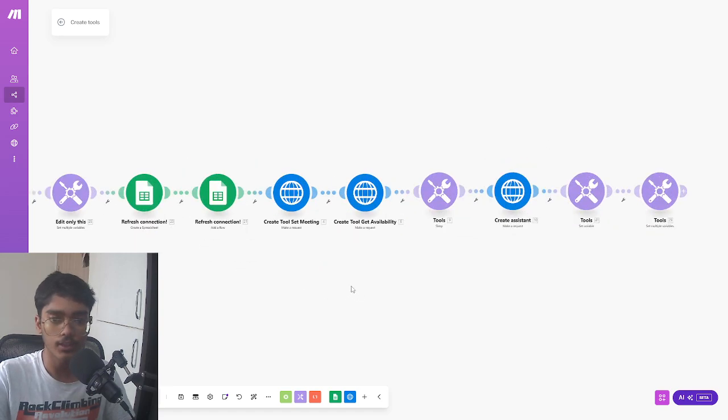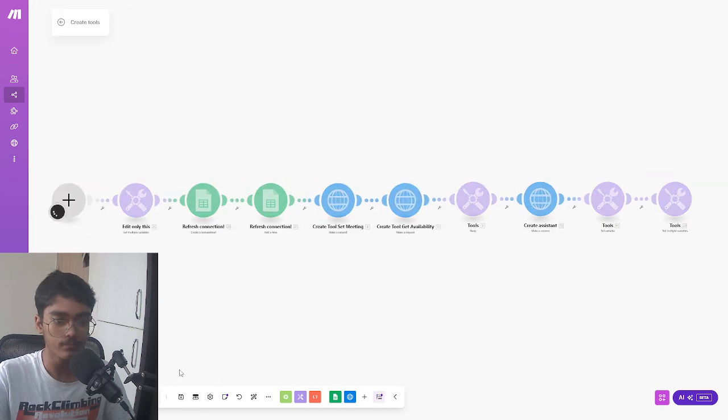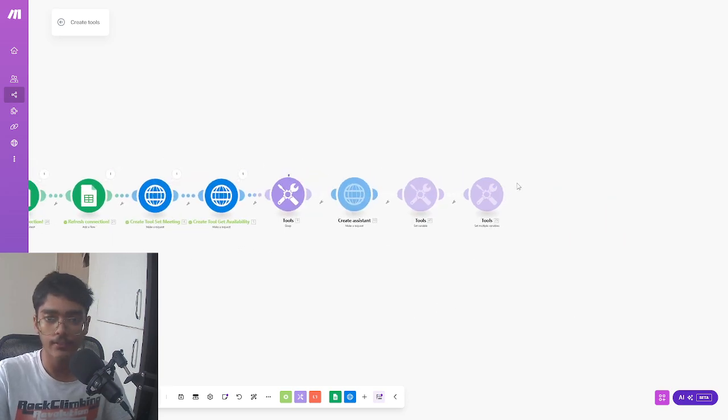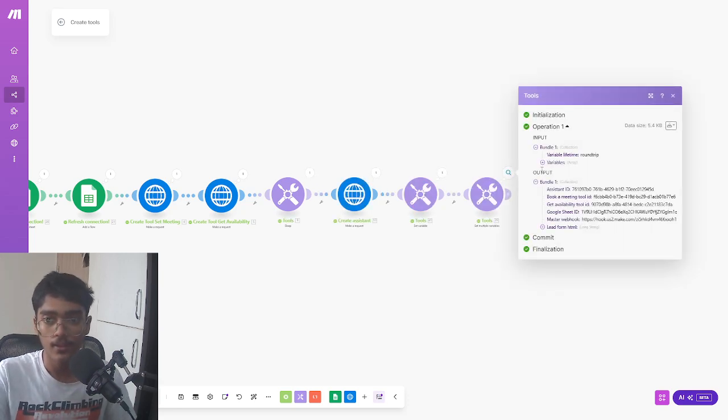Oh wait, I'll just run this to show you how this works. I'll run this, and it will go through all the stuff. We made a few spreadsheets, and in the end we'll get a bubble which contains all the required credentials: tool IDs, assistant ID, book a meeting tool ID, get availability tool ID, Google Sheets ID, master webhook. This is all you need.